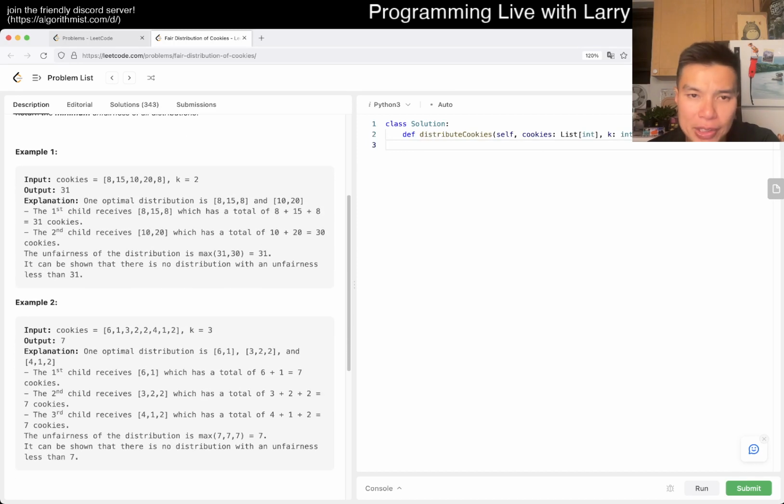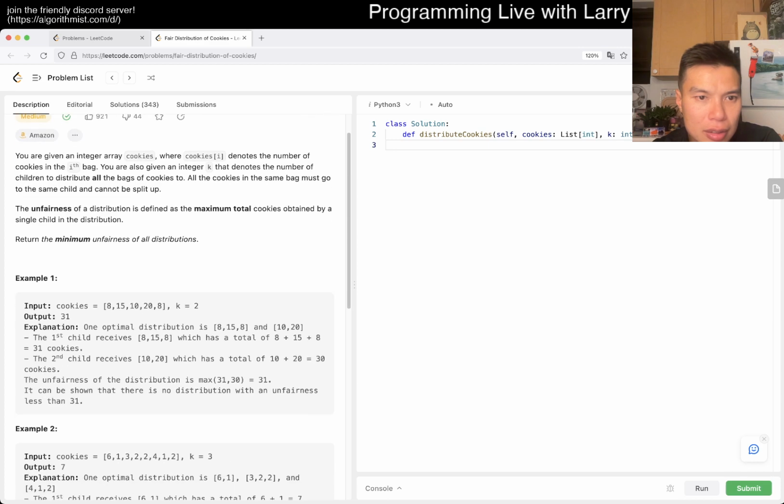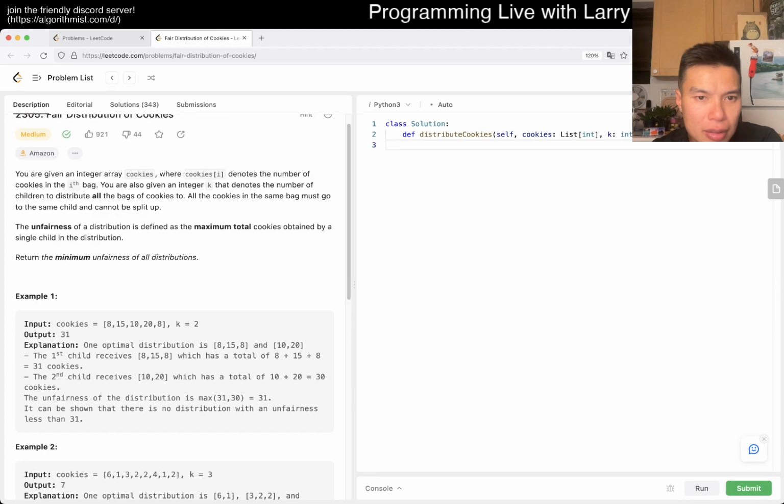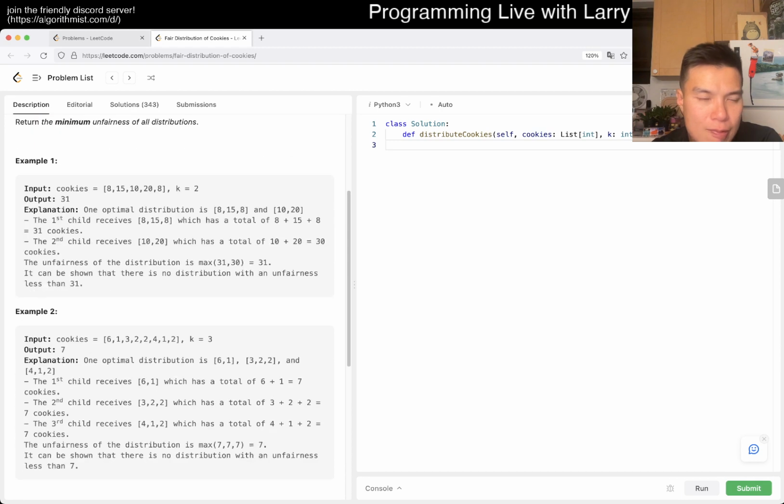What I mean by symmetric is, for example, given this one, the first child getting 31 and the second child getting 30, if you just reverse it, it'll still be the same thing.